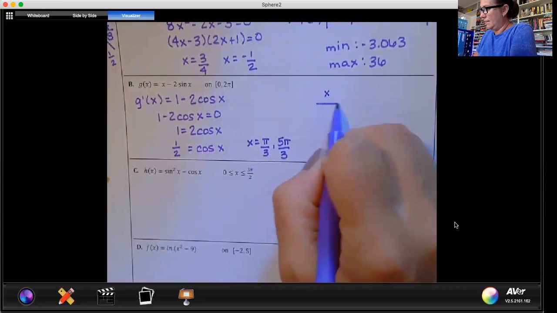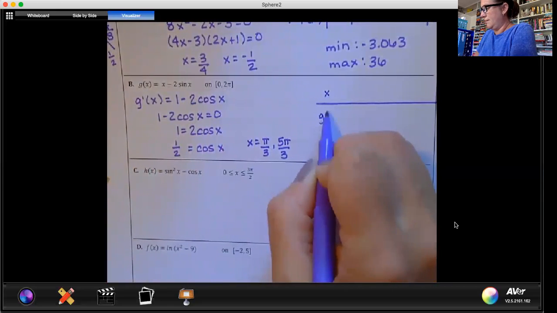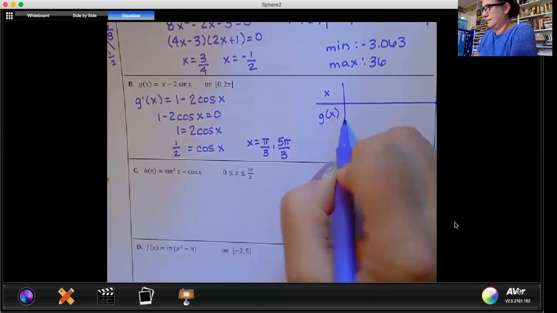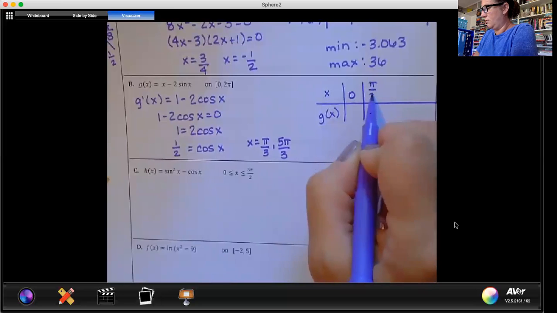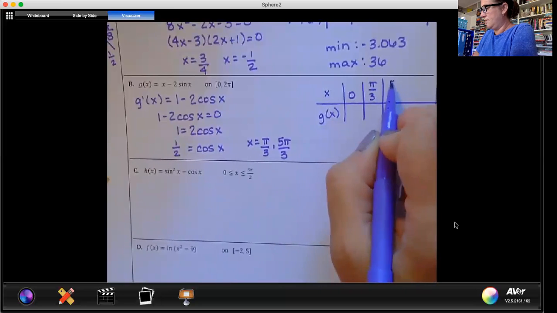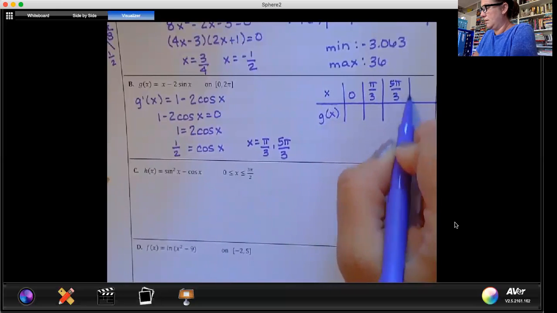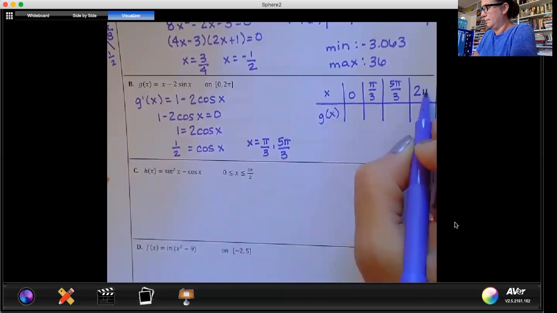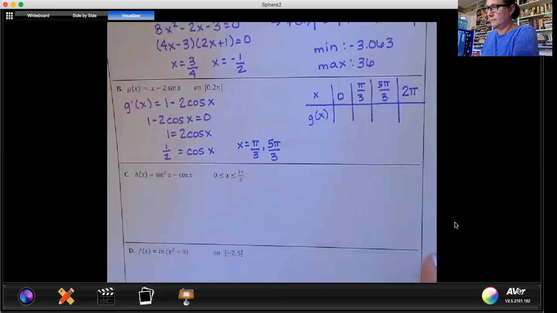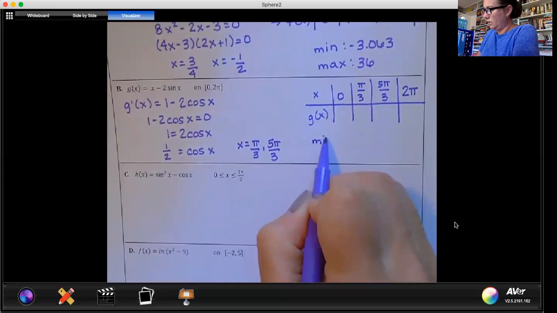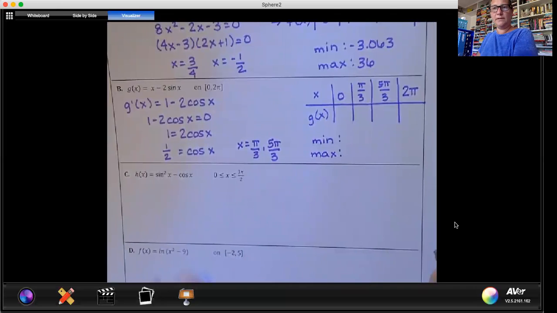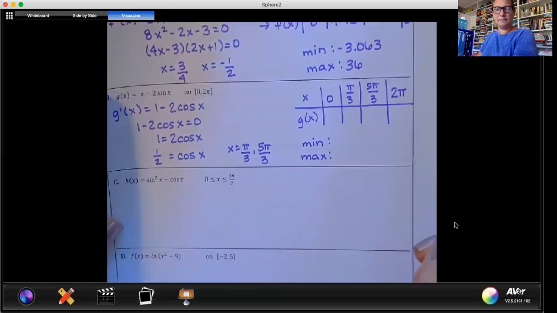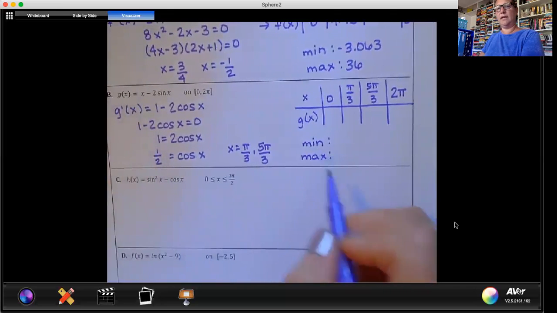So we have x and g of x, and we have 0, pi over 3, 5 pi over 3, and 2 pi. And from our chart, we're going to find a minimum and a maximum. So if you would like to, go ahead and pause the video, find your values, and find your min and your max.